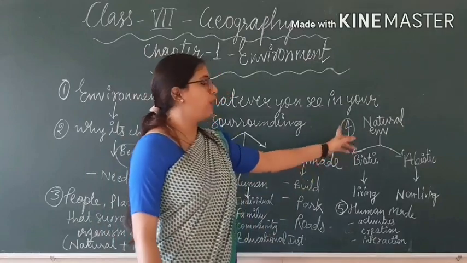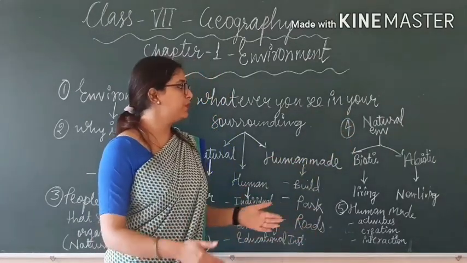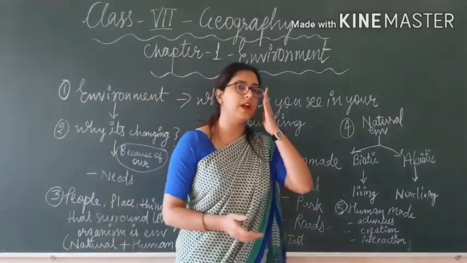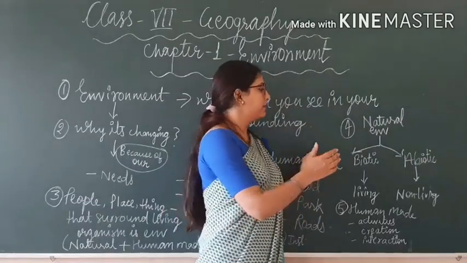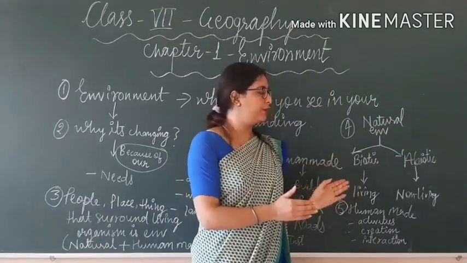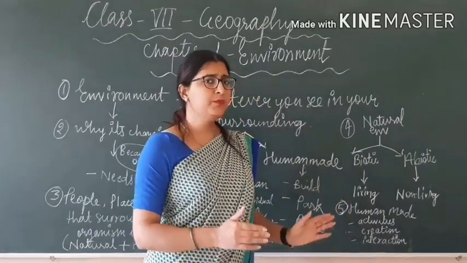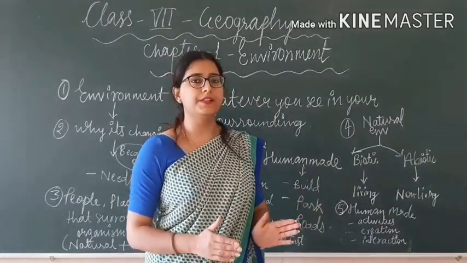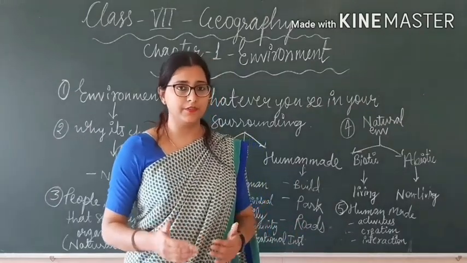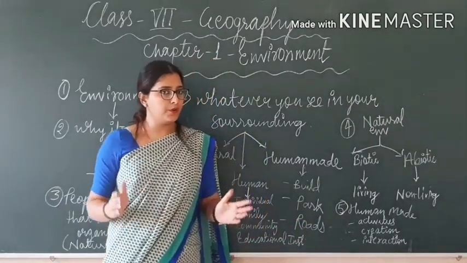Now see, what is natural environment? Natural environment is subdivided into 2 parts, biotic and abiotic. What is biotic? Biotic is living. Living means animals, plants, all these things are living, and all these things surround us.